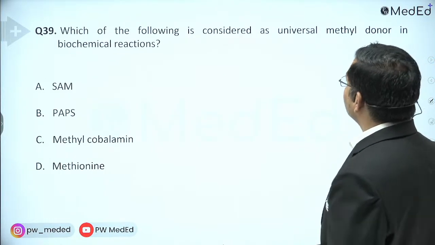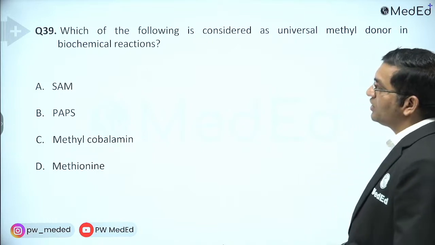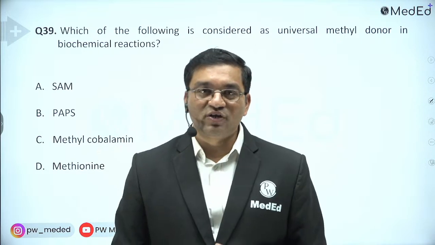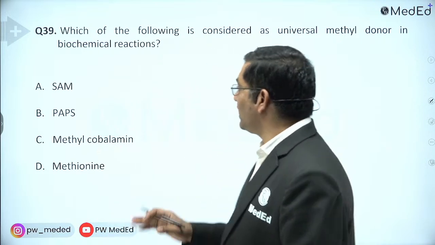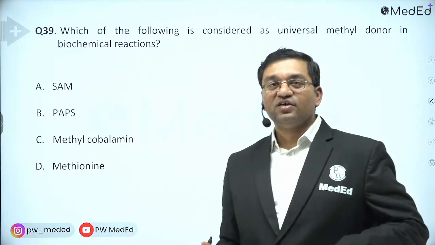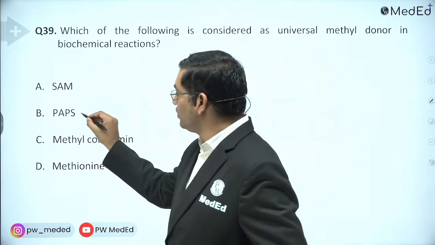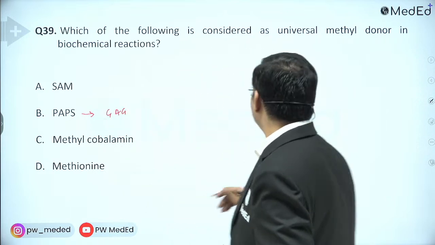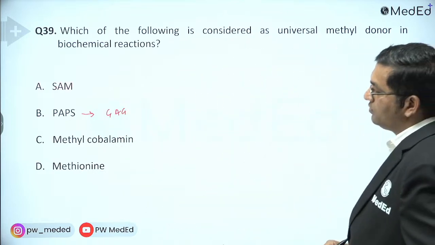Which of the following is considered as universal methyl donor in the biochemical reaction? We already discussed this. Yes, S-adenosyl methionine. And the universal sulfate donor is PAPS. It is important for glycosaminoglycan synthesis. Here the answer is S-adenosyl methionine.